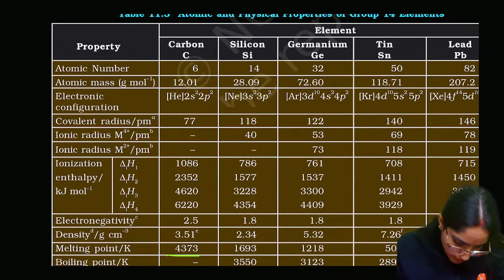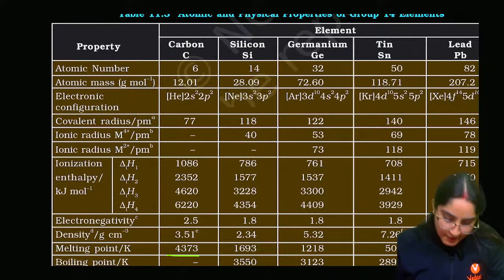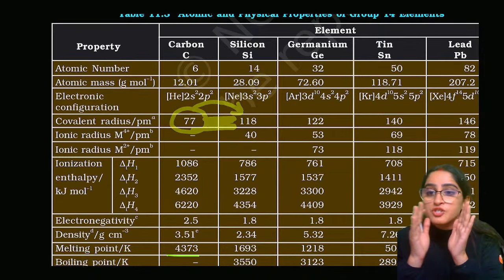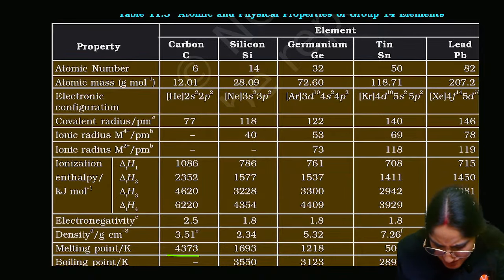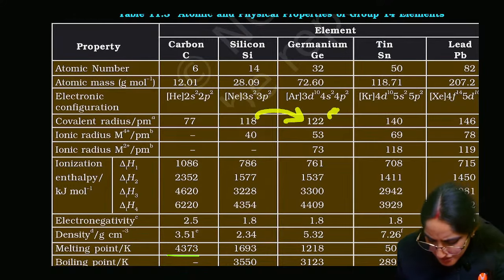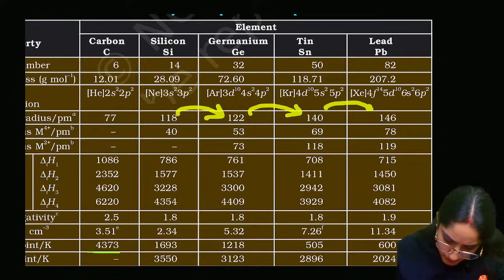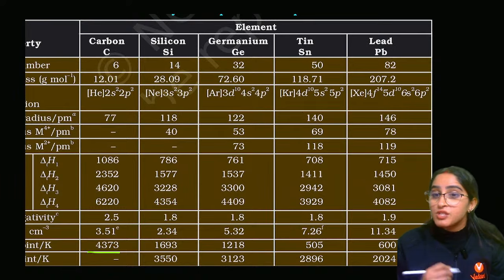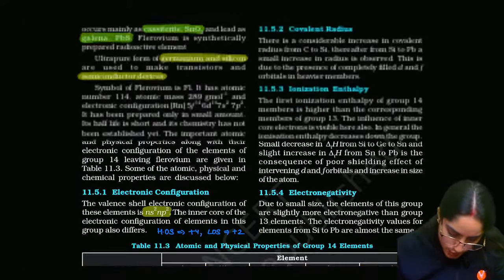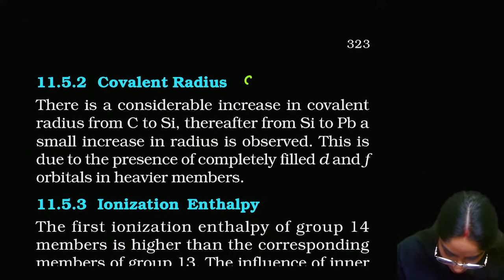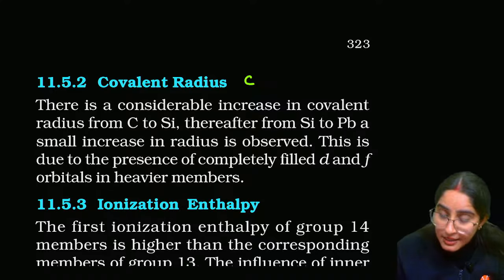If you see, atomic number is there, atomic mass, electronic configuration, covalent radius, you will see 77 to 118. Carbon to silicon, there is a big, large gap, right? Then suddenly a little bit, 4, then it is increasing by units of 10, then it is increasing by units of 6. So that means very small increases there. So what you can write for the covalent radius here, you can write carbon, then it is increasing, right?